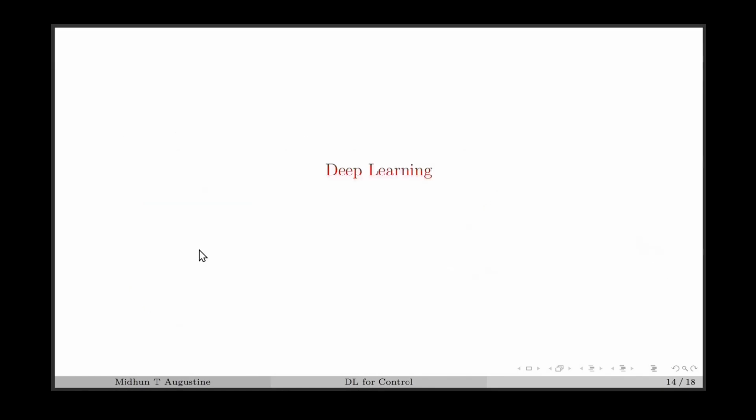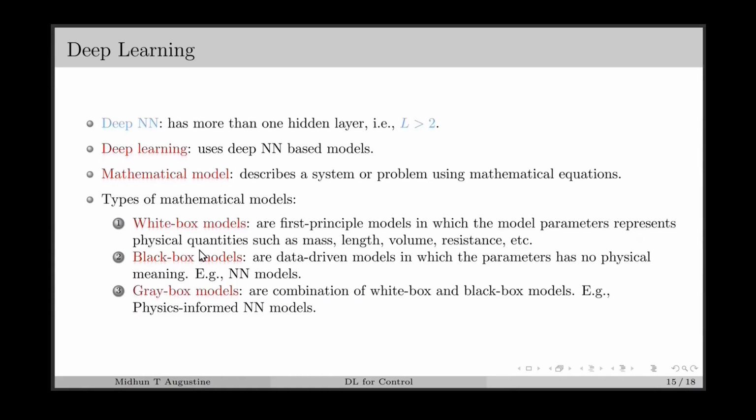Next, we move on to deep learning, which is a subfield of neural networks. Deep learning uses deep neural network based models. A deep neural network has more than one hidden layer, which means the depth of the neural network will be greater than 2. We have seen examples of neural networks with one hidden layer, or depth equal to 2. These particular neural networks are called shallow neural networks. And any neural network with the number of hidden layers greater than 1, we call it a deep neural network. Deep learning particularly focuses on deep neural network based models only.